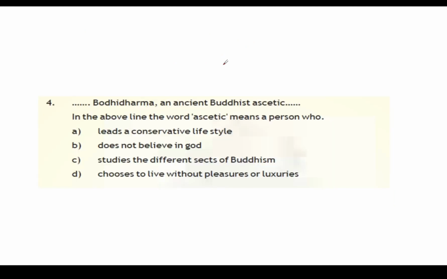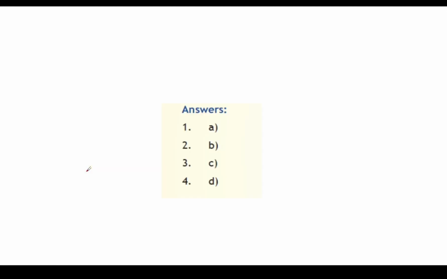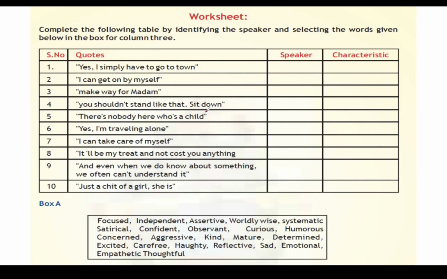Next, Bodhidharma and Dash. Bodhidharma, an ancient Buddhist ascetic. They learn that ascetic means a person who leads a conservative lifestyle, does not believe in God, studies different sects of Buddhism, and chooses to live without pleasure or luxuries. It's option D. Now, Madam Rides the Bus.